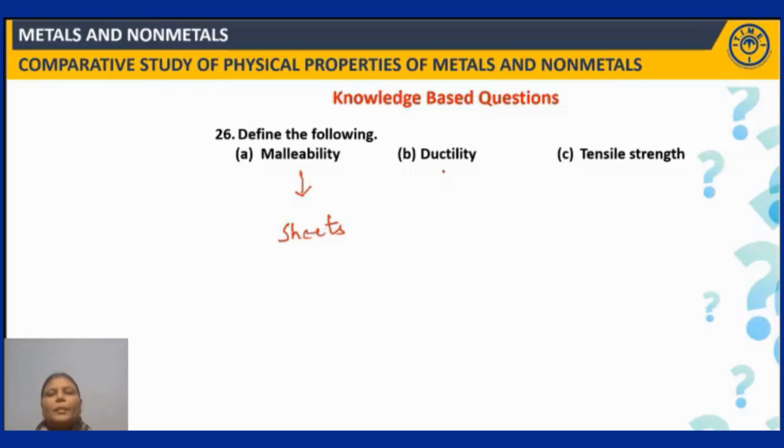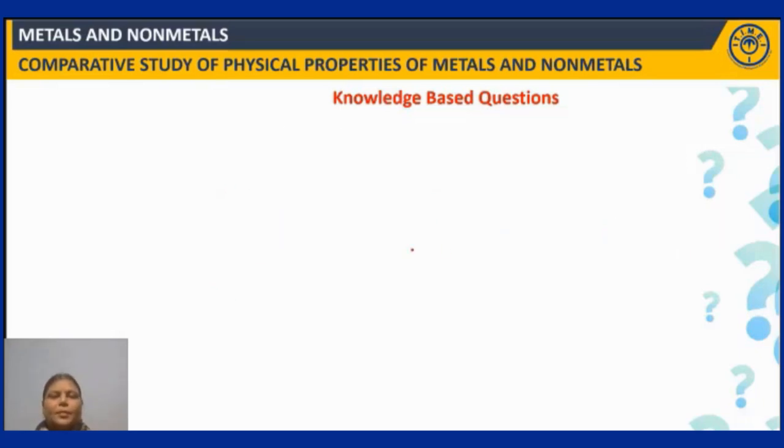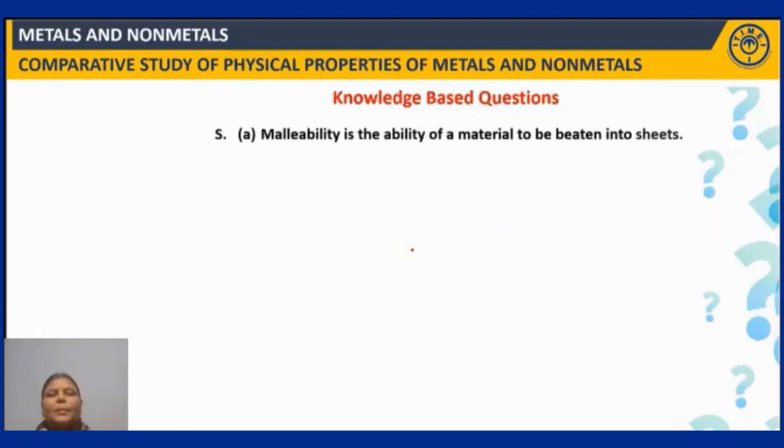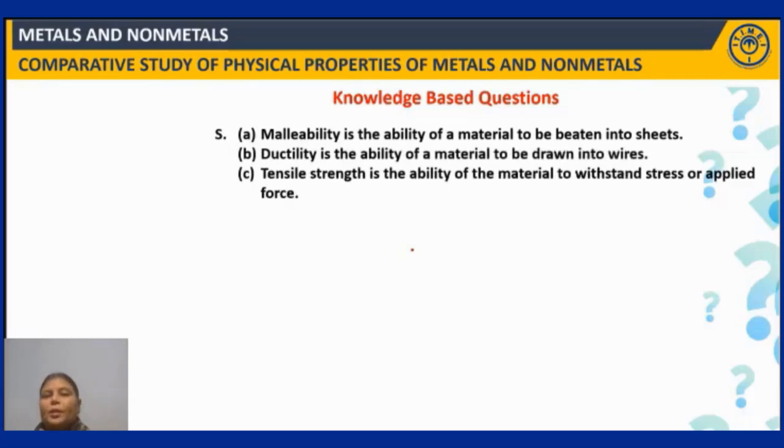And the ability of the material because of which it can be drawn in the form of thin wires is known as ductility. And the ability of the material which helps it to withstand external force, or we can call it stress, is known as its tensile strength. So malleability is the ability to be beaten into sheets, ductility is the ability to be drawn into wires, and tensile strength is the ability to withstand stress or applied force.